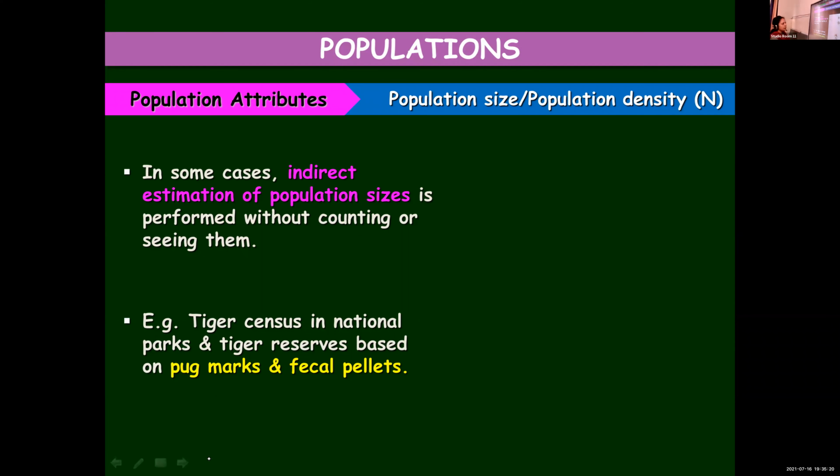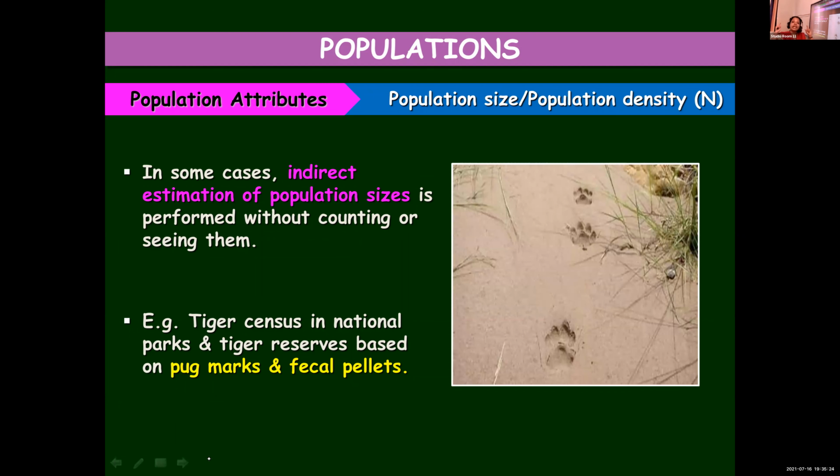See, these are the pug marks. Based on the pug marks present, that will not be the exact number. When you calculate the relative population density by the different methods that we saw, like indirect estimating, it will not give you the exact number, but an approximate number we can find out by using all these techniques and methods.